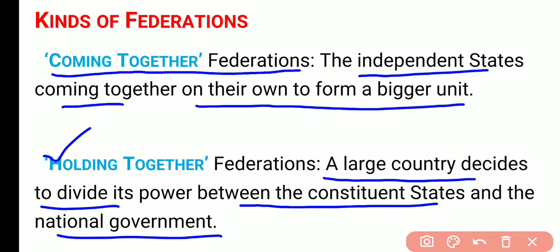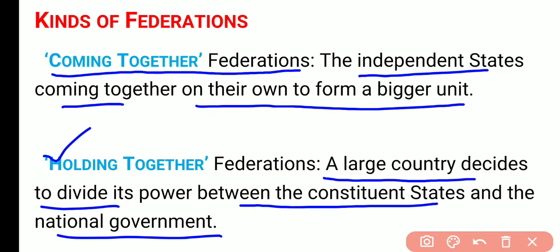as holding together federation. Holding together federation means when a large country divides itself into various states, provinces बोल सकते हैं, states बोल सकते हैं, उसमें divide कर दिया जाता है. किसके लिए? For the better administration and for the better development of the country, for the equal development of the country. When we divide the large country into the various states, that is known as holding together federation. For example, India is a single country, one country, but we divided entire country into the various states, 28 states में divide कर दी ना. तो that is holding together federation.